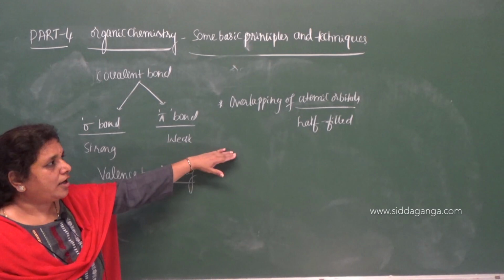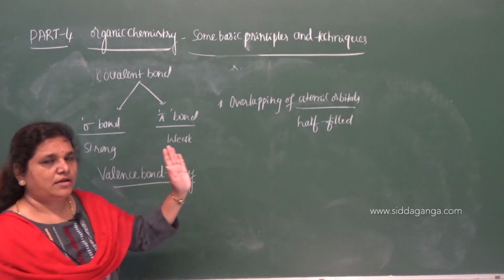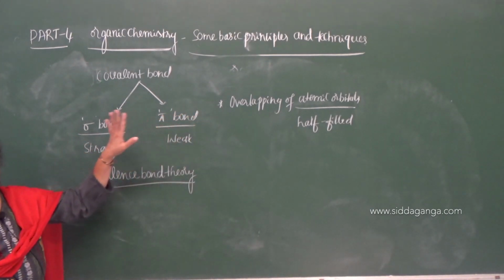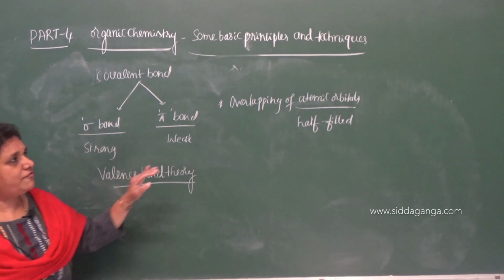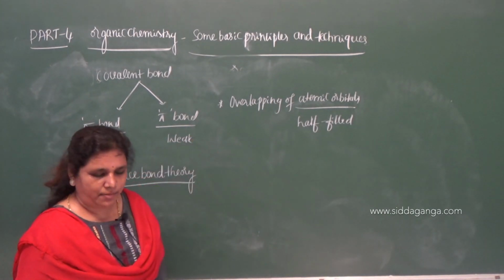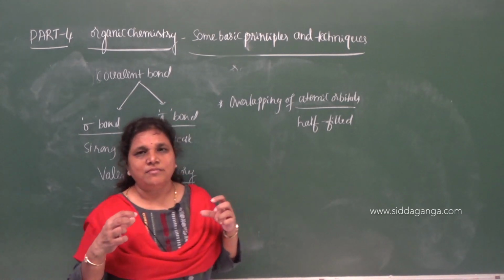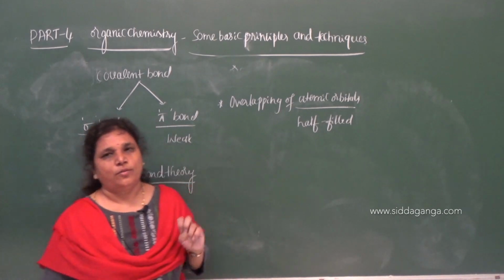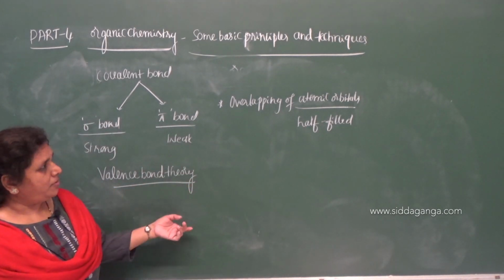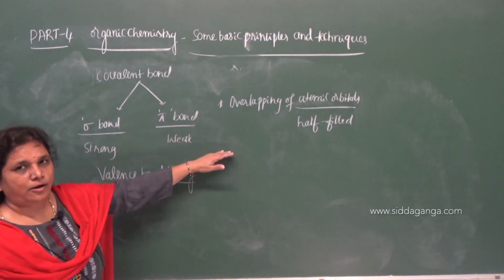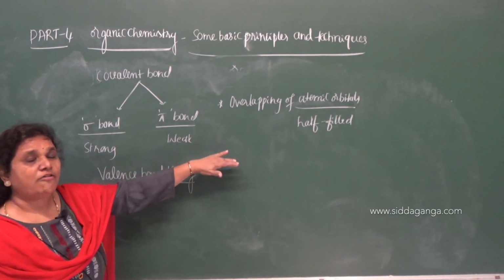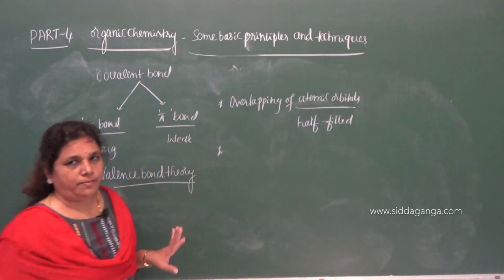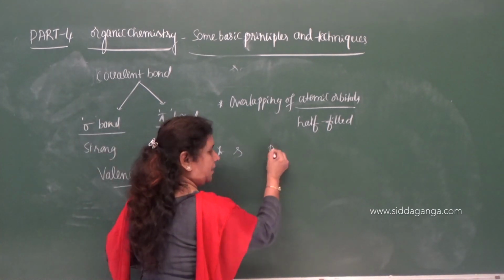So, the atomic orbitals which are half-filled, which are present in the outermost shell can undergo overlapping during the formation of a covalent bond. So, covalent bonds are formed by the overlapping. Overlapping means the partial merging of the atomic orbitals takes place during the formation of covalent bonds. What type of atomic orbitals? Half-filled atomic orbitals. So, depending on the nature of the orbital, maybe s orbital or the p orbital.